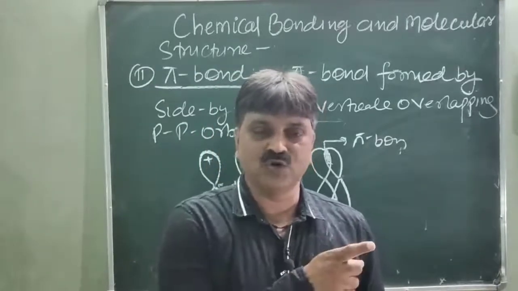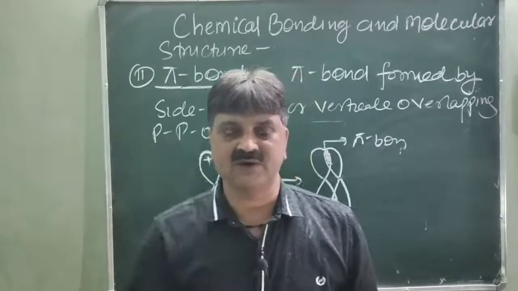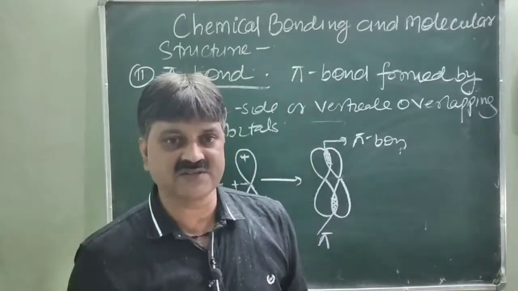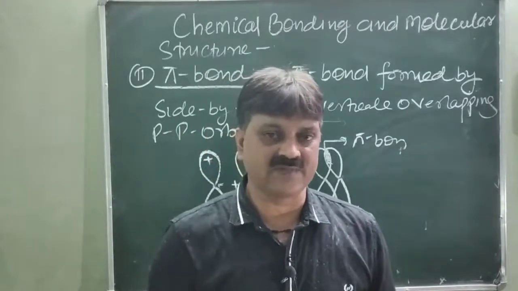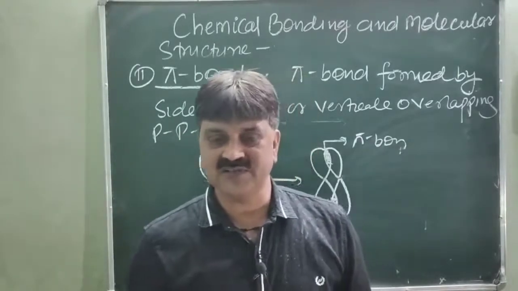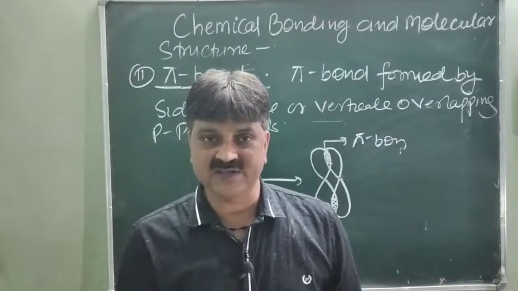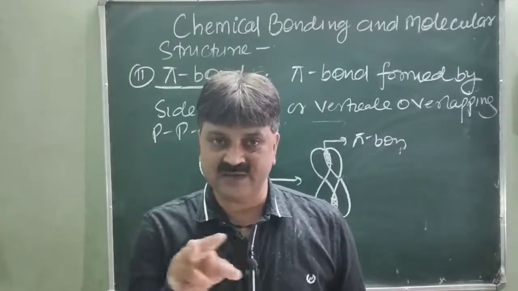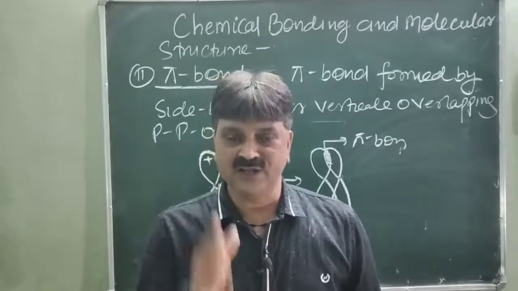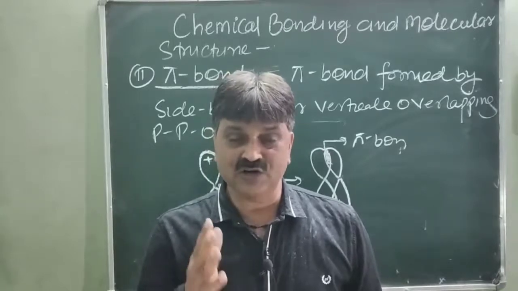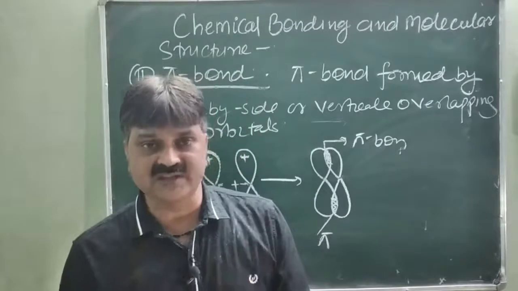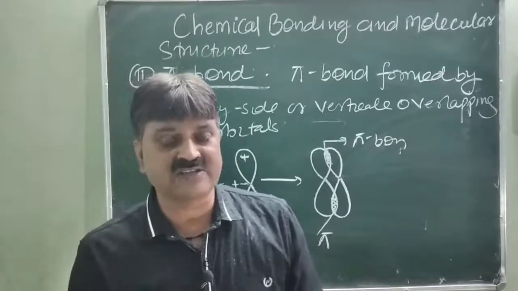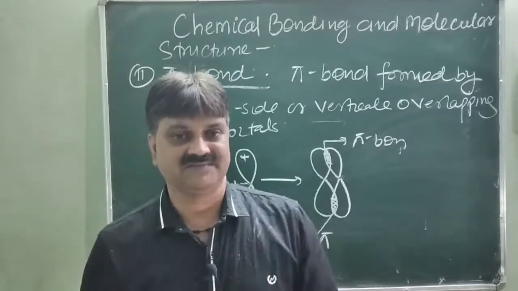Horizontal end to end overlapping forms sigma bond. Sigma bond takes place in which case? ss overlapping, sp overlapping, pp overlapping. Pi bond formation takes place only with p orbitals and lateral overlapping, side by side or vertical overlapping. So their extent of overlapping is very less as compared to the sigma bond. This is the reason sigma bond is stronger as compared to the pi bond.